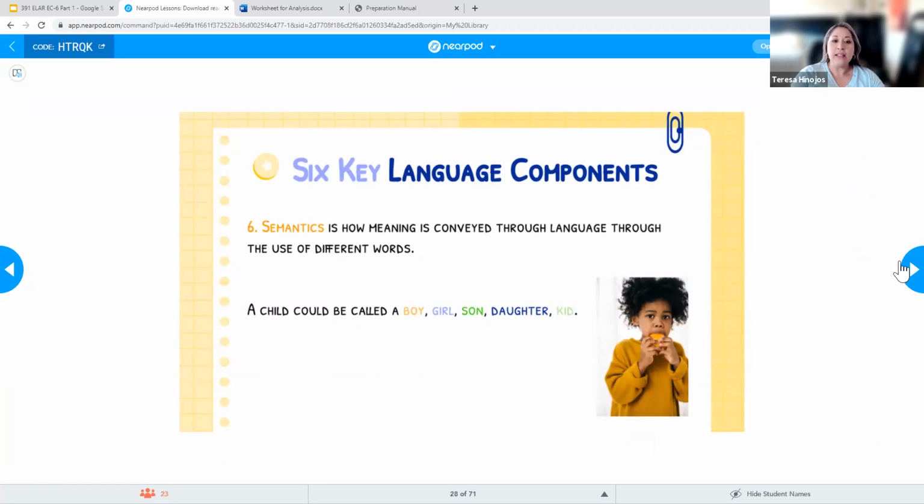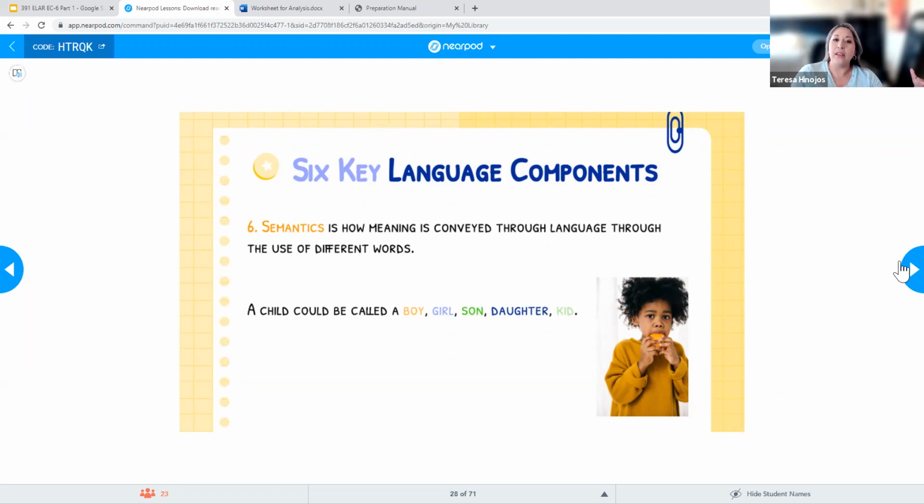Okay, the last one is going to be semantics. Semantics is just how meaning is conveyed through the use of different words. For example, if I'm talking about a child, the child could be called something different. I could say there's a boy, or a girl, or a son or a daughter or a kid, or an infant. There's just a whole bunch of different words that I could use.